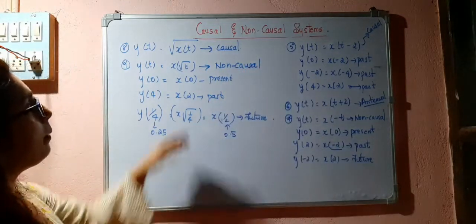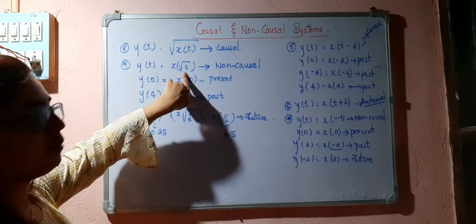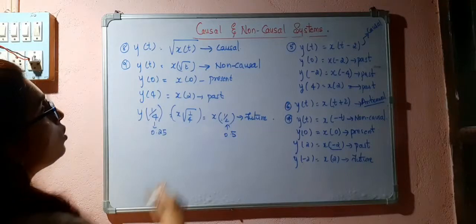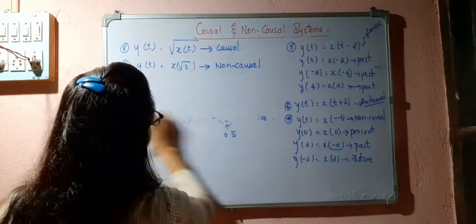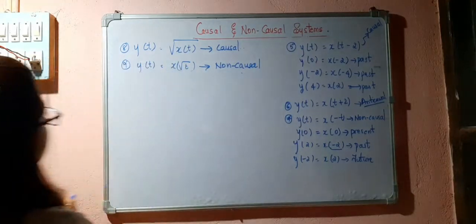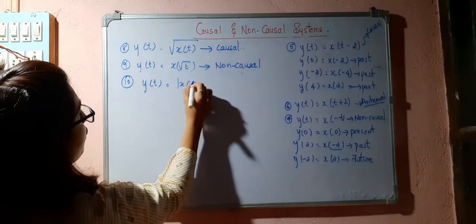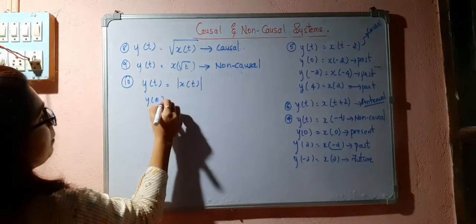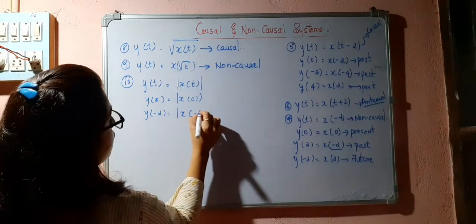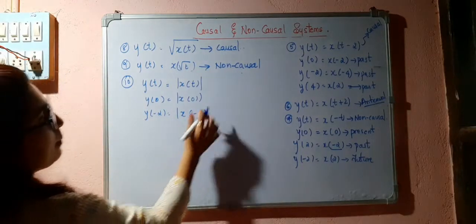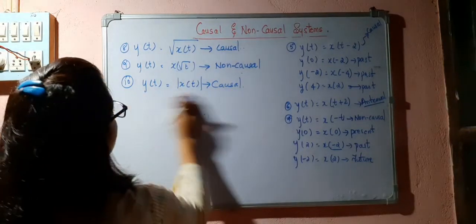So see here, I am applying the square root here, that is outside the signal, but here it is on the time variable. So it was causal, but this became non-causal now. Next, y of t is equal to mod of x of t. y of 0 depends upon mod of x of 0. y of minus 2 depends on mod x of minus 2. So whatever it is, it is depending upon the present values. So it is causal.